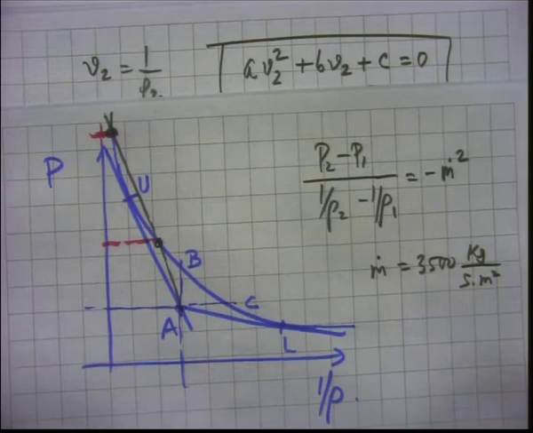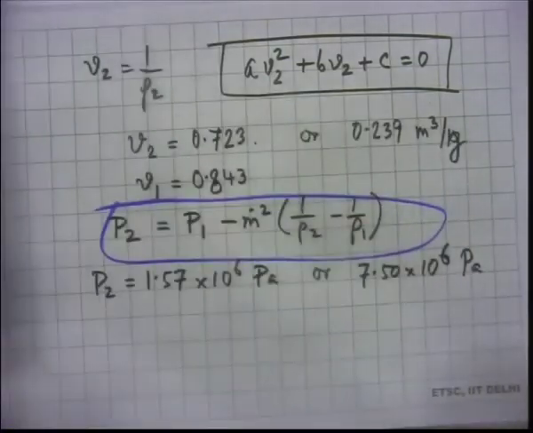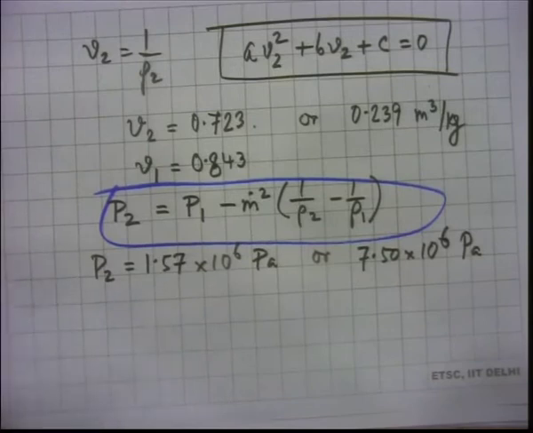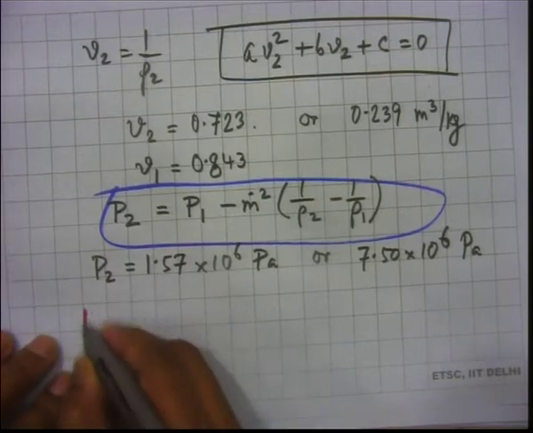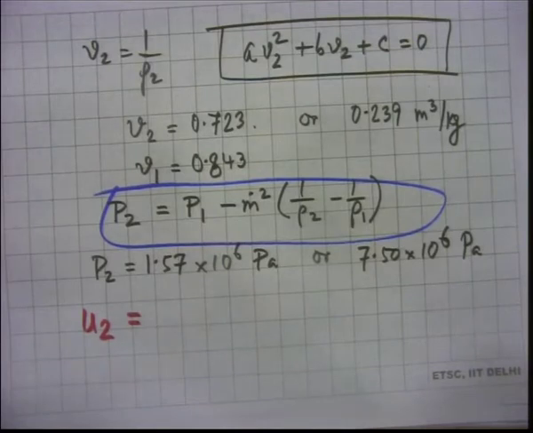Okay. Now, we will also calculate a few more things. We will calculate U2. So, we got two values of V2, we got two values of P2, and we can get U2 also. How do we get U2? U2 is that relative velocity on the burnt gas side. M dot squared equals rho 2 squared V2 squared.